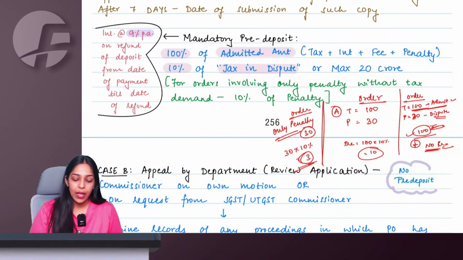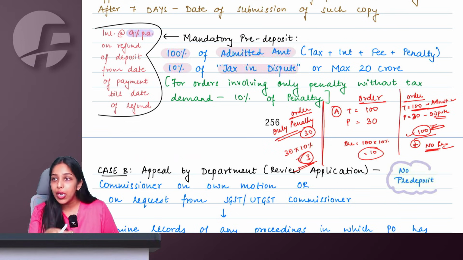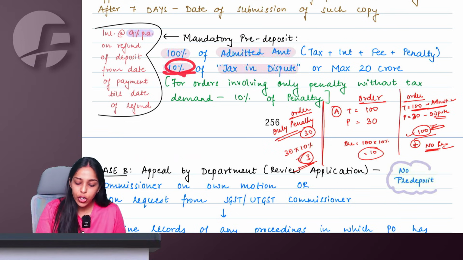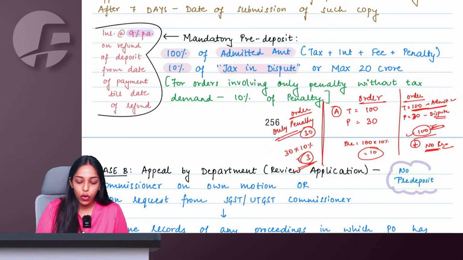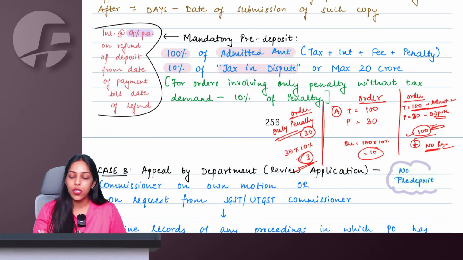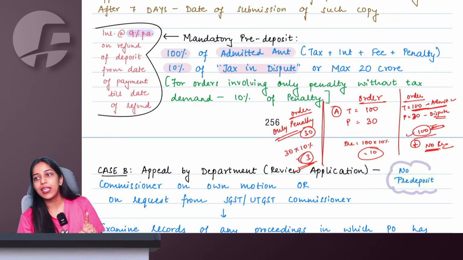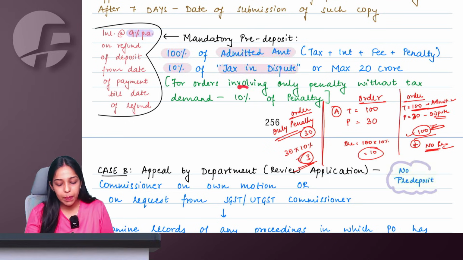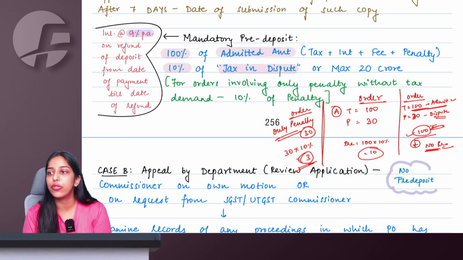So we are saying 100% of admitted amount, always you have to pay. You were paying, you will pay, always. 10% of disputed tax, if there is tax involved in the order. But for orders which involve only penalty, with no tax demanded, your pre-deposit becomes 10% of the penalty. Is it absolutely clear to all?